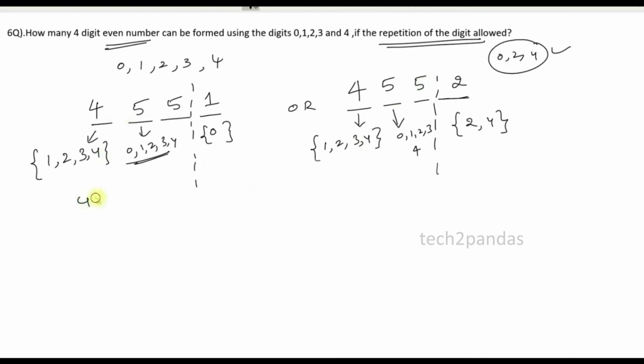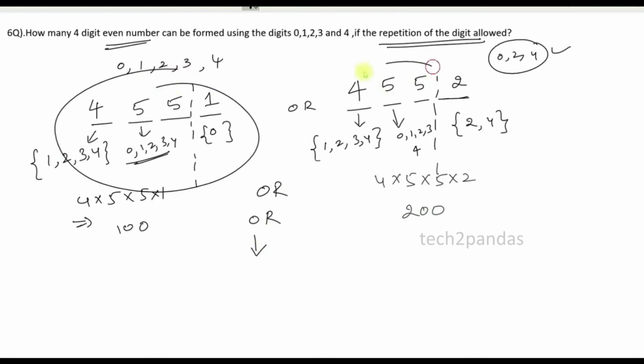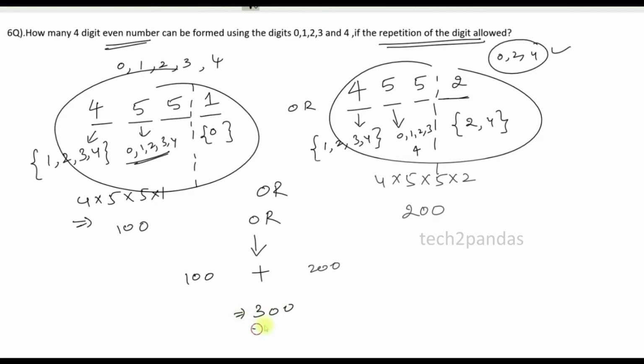Multiply 4 into 5 into 5 into 1, or one condition 4 into 5 into 5 into 2. So 4 5s are 20, 20 into 5 is 100, or 4 5s are 20, 20 into 10, nothing but 200. So OR condition. This is one case and this is another case we are talking about. OR is nothing but add. So 100 plus 200. Finally 300 ways.